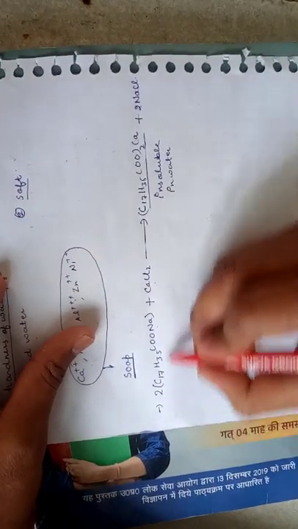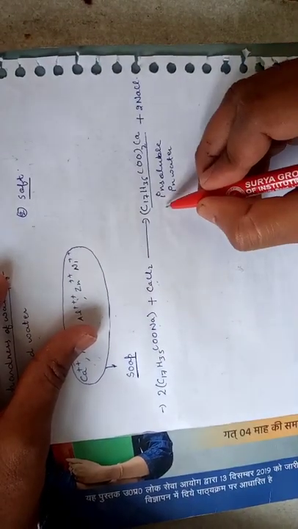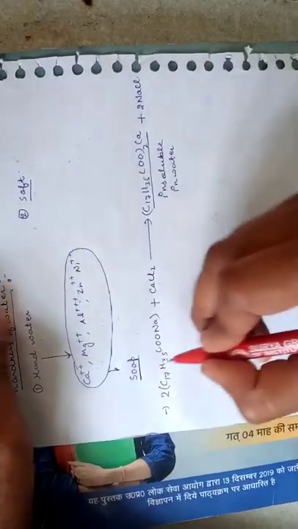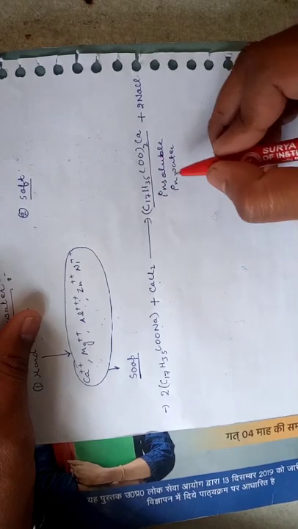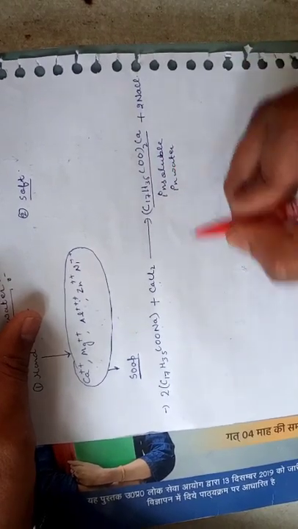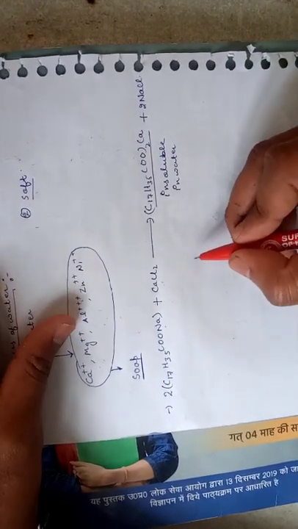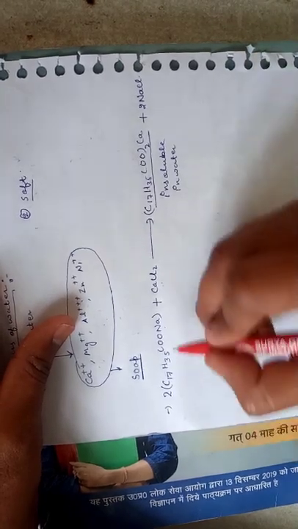So by this reaction you can understand why any hard water sample opposes lather formation, or why any water sample does not make lather easily.